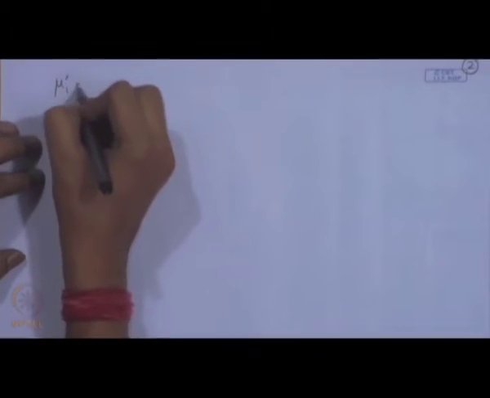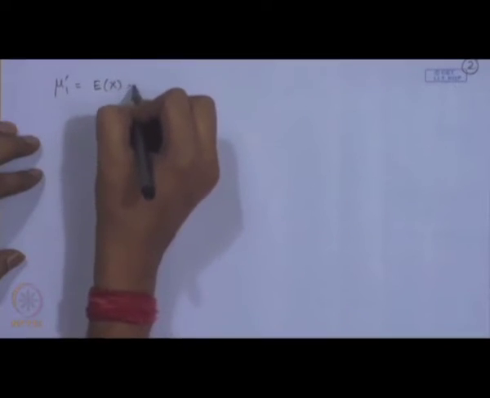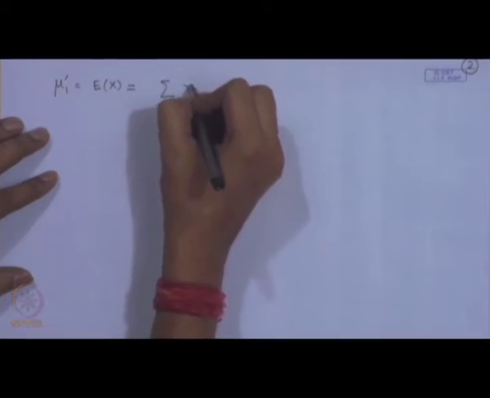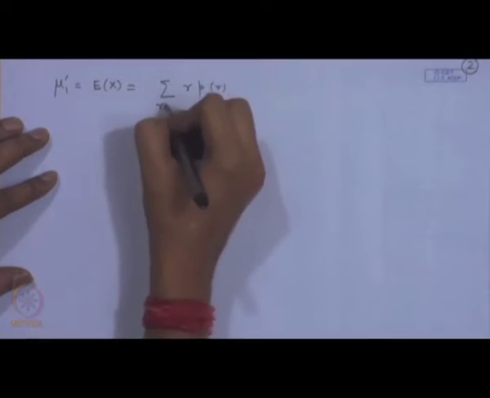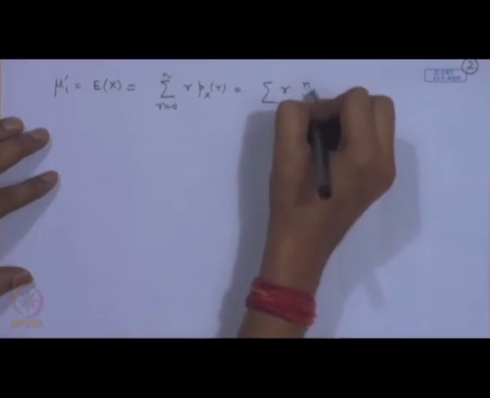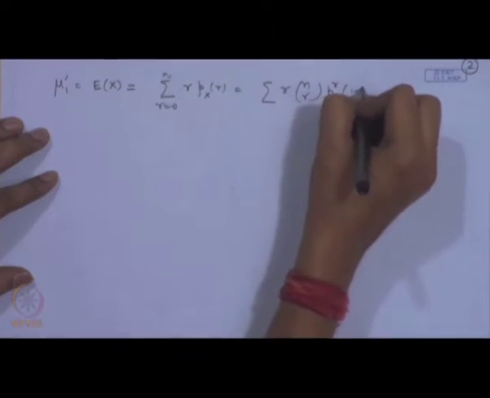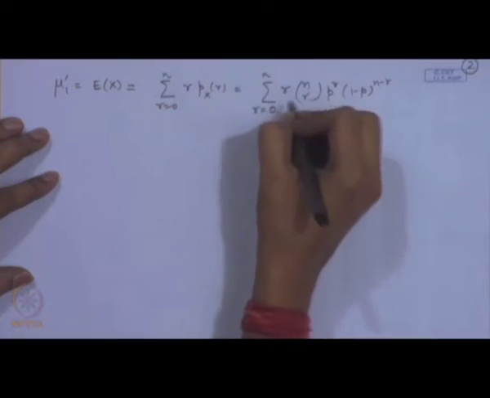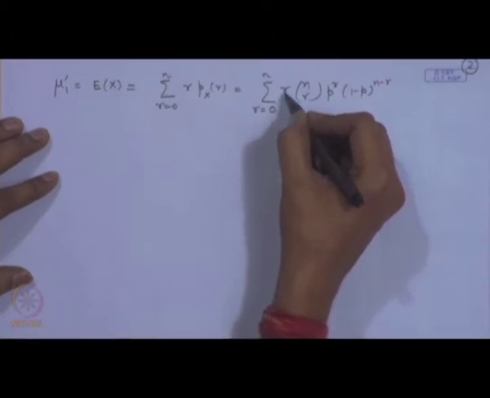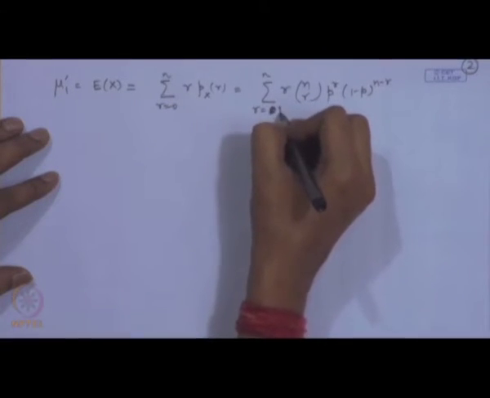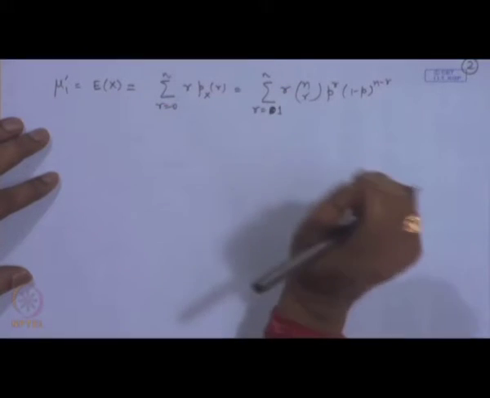Let us consider mu 1 prime, that is the mean or the expectation of this random variable. So, that will be equal to, by definition, sigma r p_X(r), r equal to 0 to n, that is equal to sigma r nCr p to the power r, 1 minus p to the power n minus r, r equal to 0 to n. Now, you can observe that corresponding to r equal to 0, this term is actually 0. So, basically this starts from 1, we can write like that it is from 1 to n.